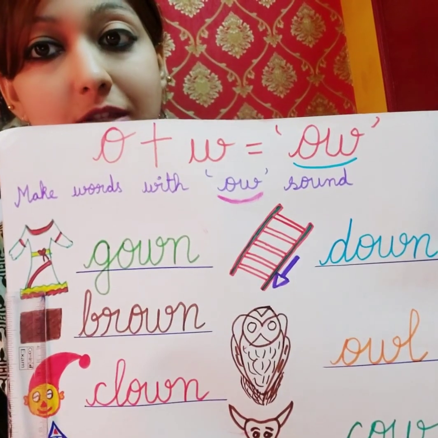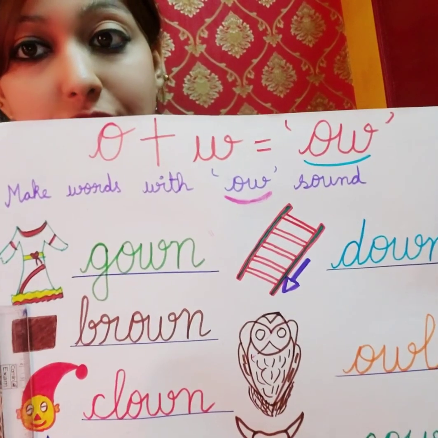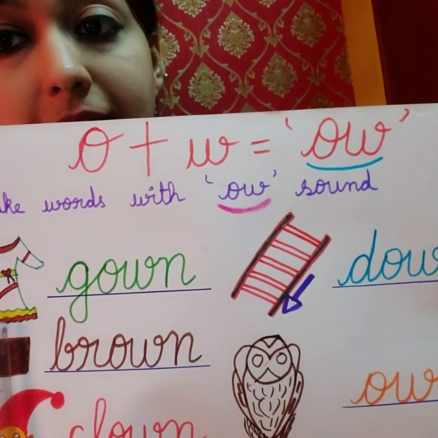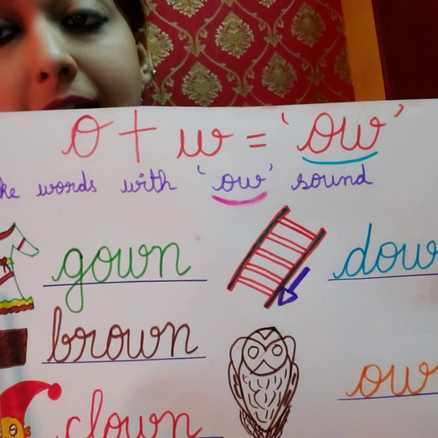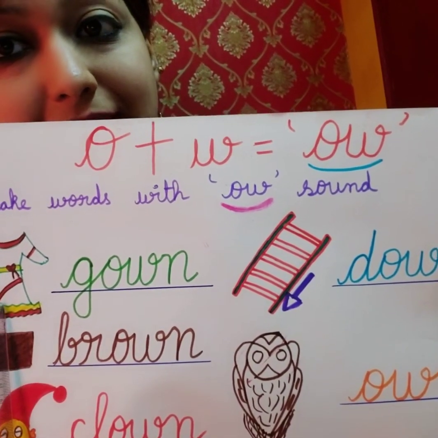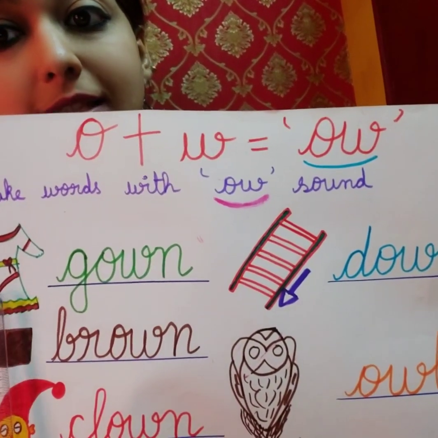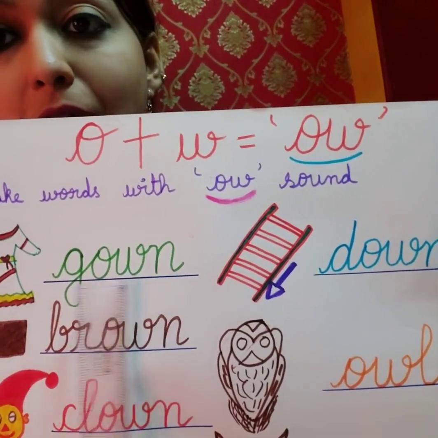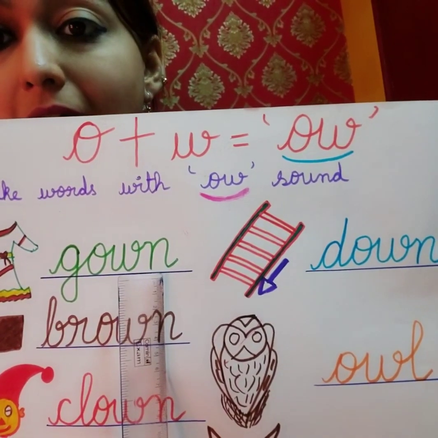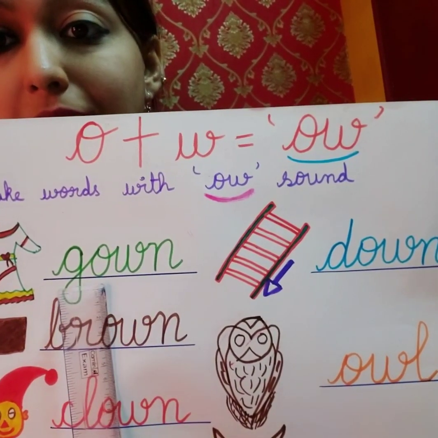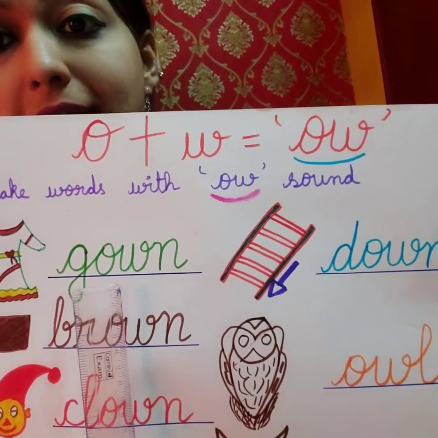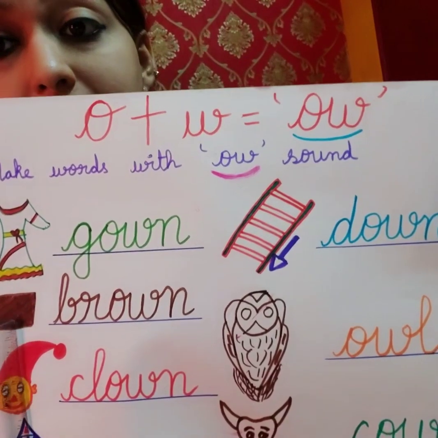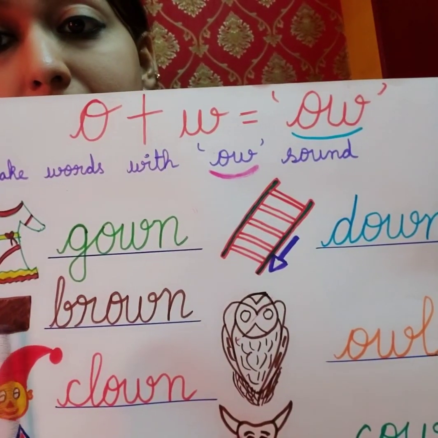Look children, what picture is this? This is a picture of a gown. Gown. See, this is a long dress. Girls used to wear this type of dress, right? So this is gown. Gown. So whenever we hear ow, we use o and w. It makes ow. Gown.